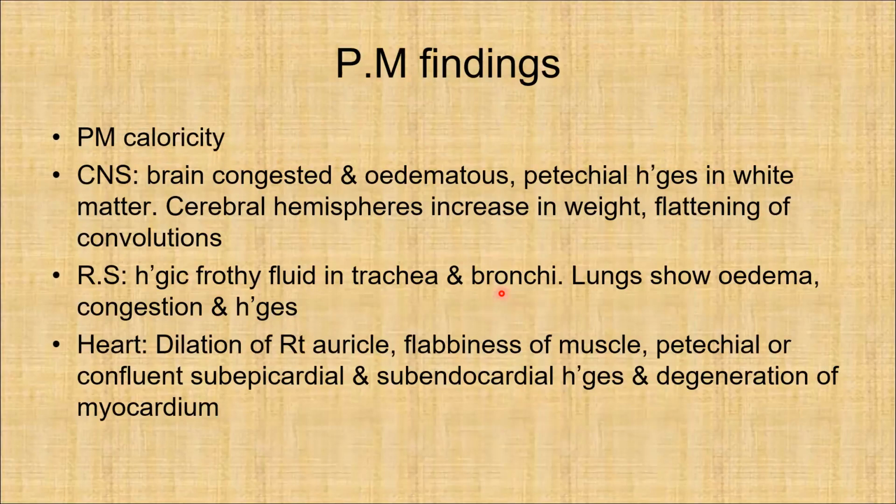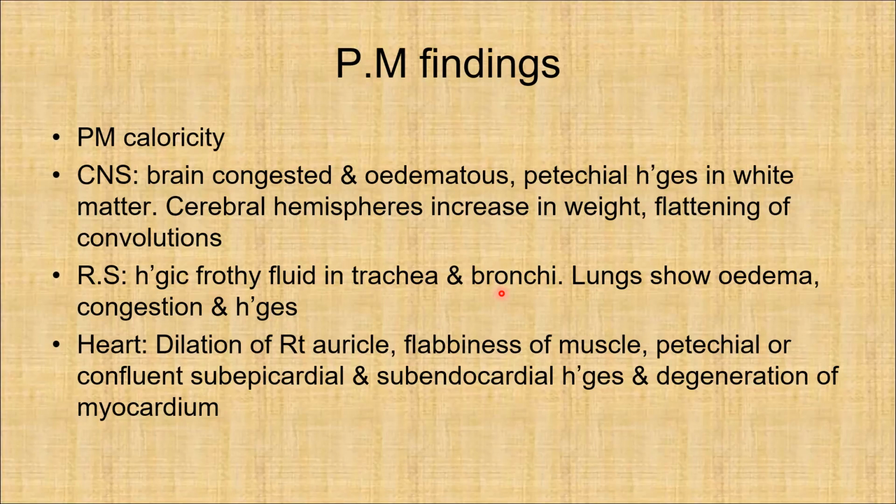Postmortem findings of heat stroke. We'll get postmortem caloricity. In the CNS, the brain will be congested and edematous. Petechial hemorrhages may occur in white matter. Cerebral hemispheres increase in weight. Flattening of convolutions of the brain also occurs.